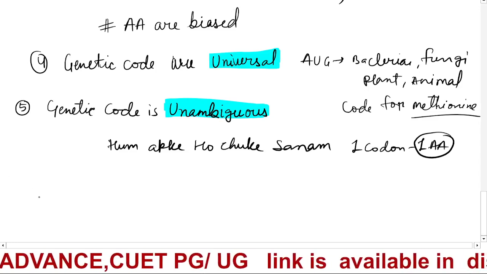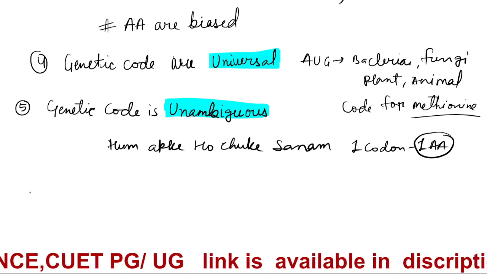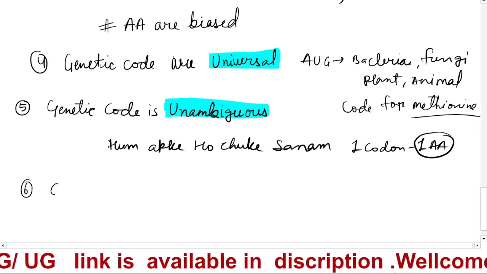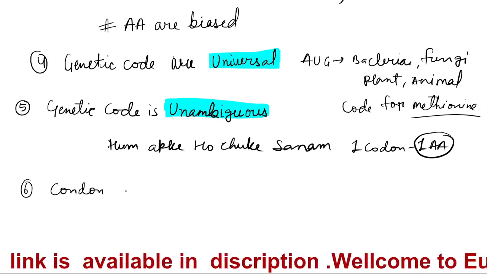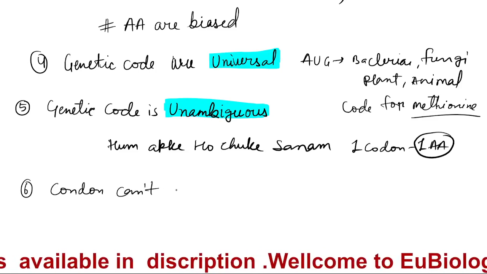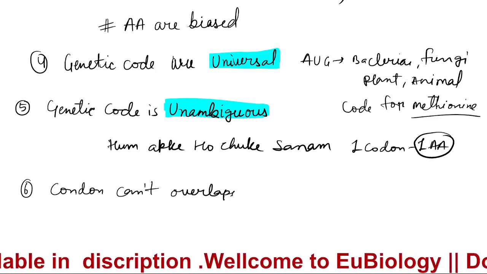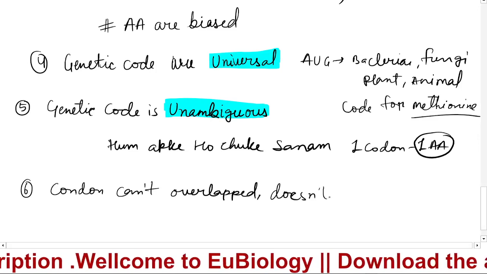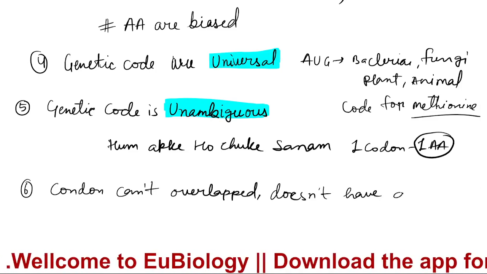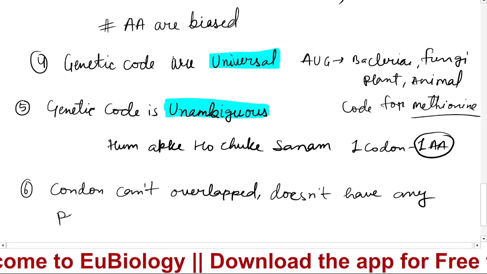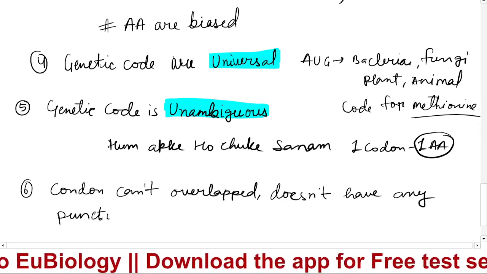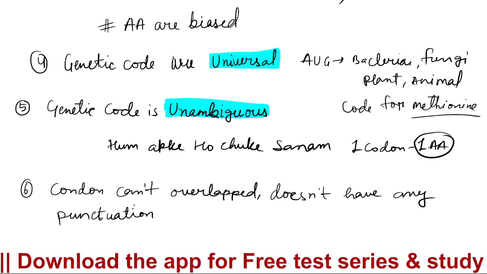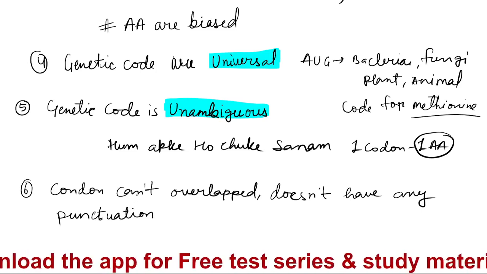Then one more important thing you can remember is that codons cannot overlap. The code doesn't have any punctuation. Okay, doesn't have any punctuation.